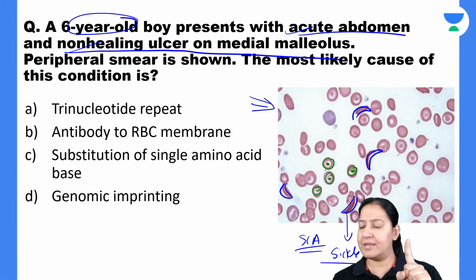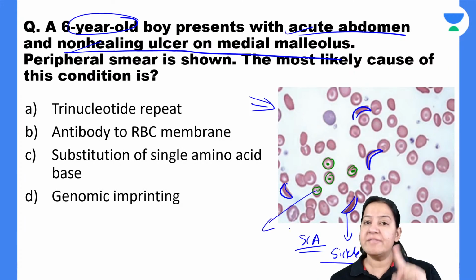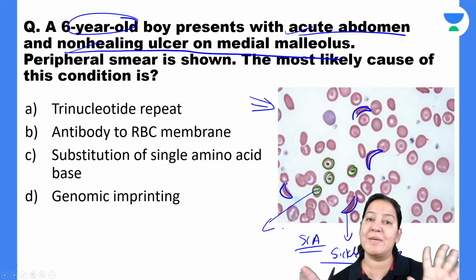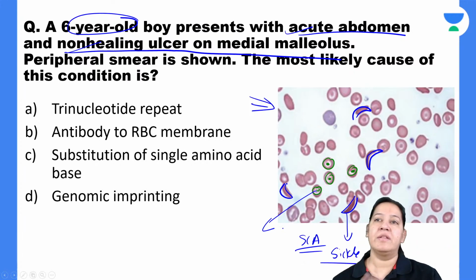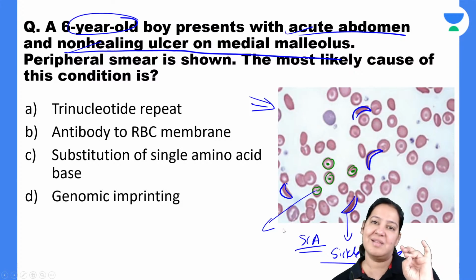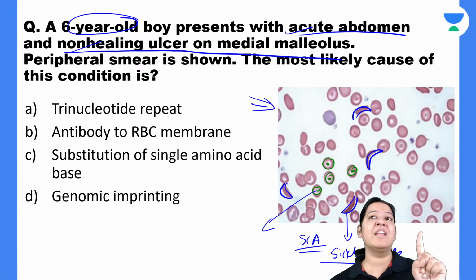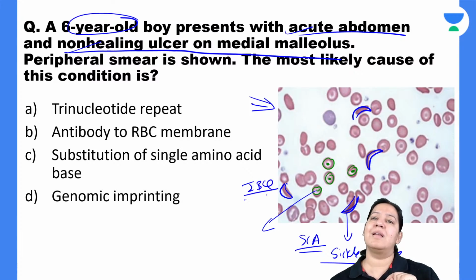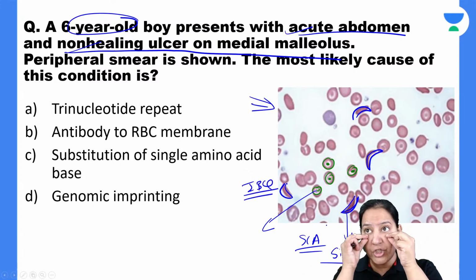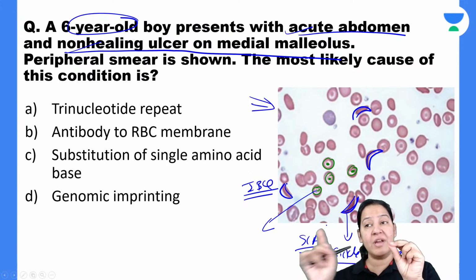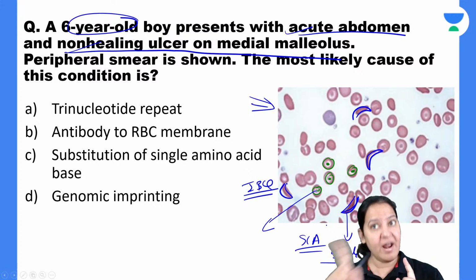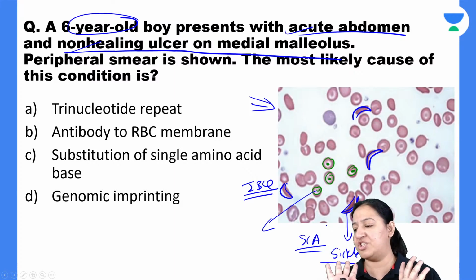So target cells are there. I got it, but that is non-specific. We have seen target cells in thalassemia also. So they contribute to the diagnosis, but they are not very specific for a single anemia. They are seen in many anemias: iron deficiency anemia, thalassemia, sickle cell anemia. But something specific in this image is the sickle cell. There are many image-based questions on sickle cell anemia. So see all the RBCs. Your eyes should be vigilant. Even if there is just one sickle cell in the image, you can pick it up. Even if one RBC is sickle shaped, the diagnosis is sickle cell anemia.